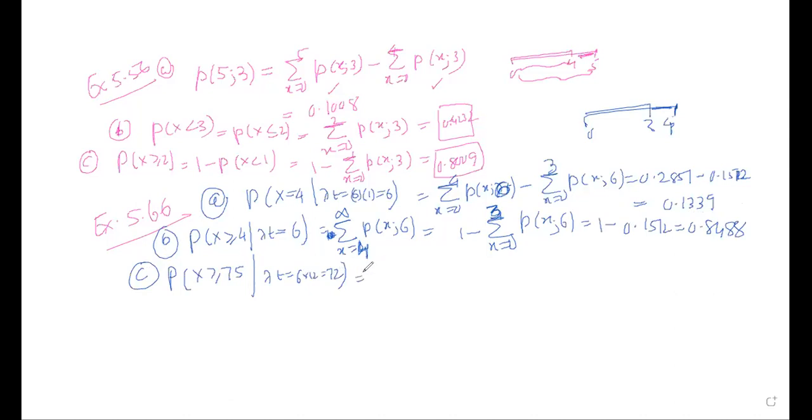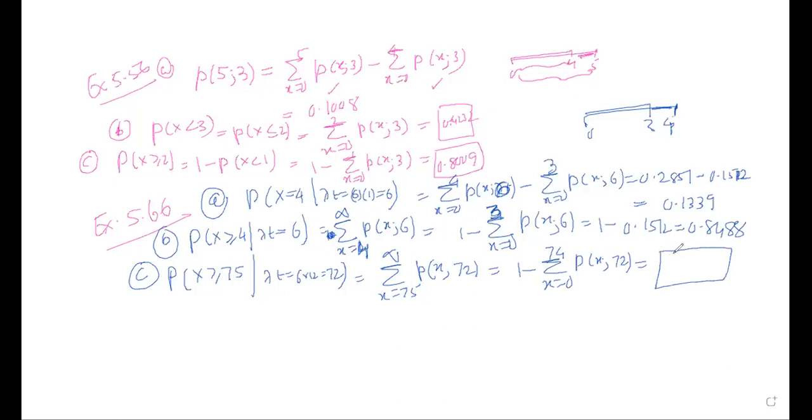So again the same thing: the summation of x equals 75 to infinity of p of x and 72, which is equal to 1 minus the summation of x equals 0 to 74 of p of x and 72.